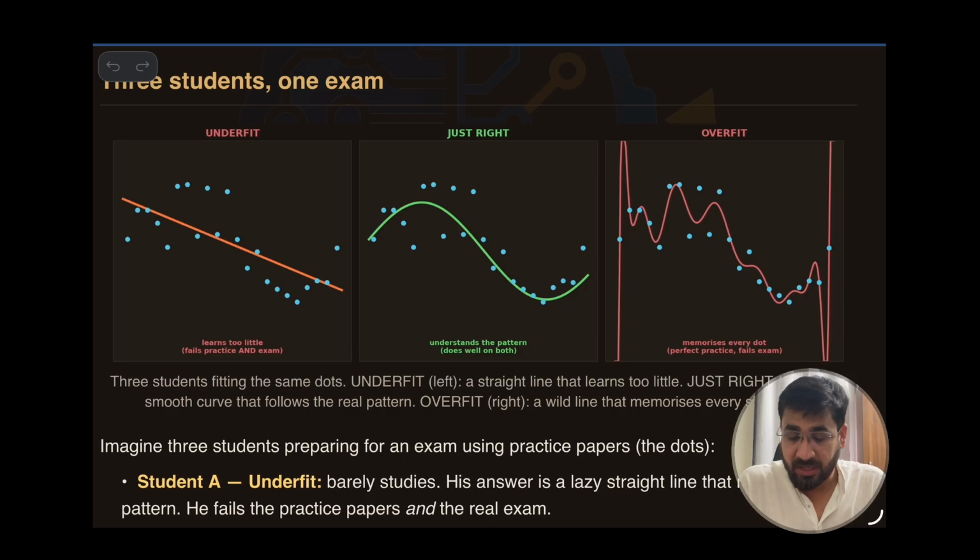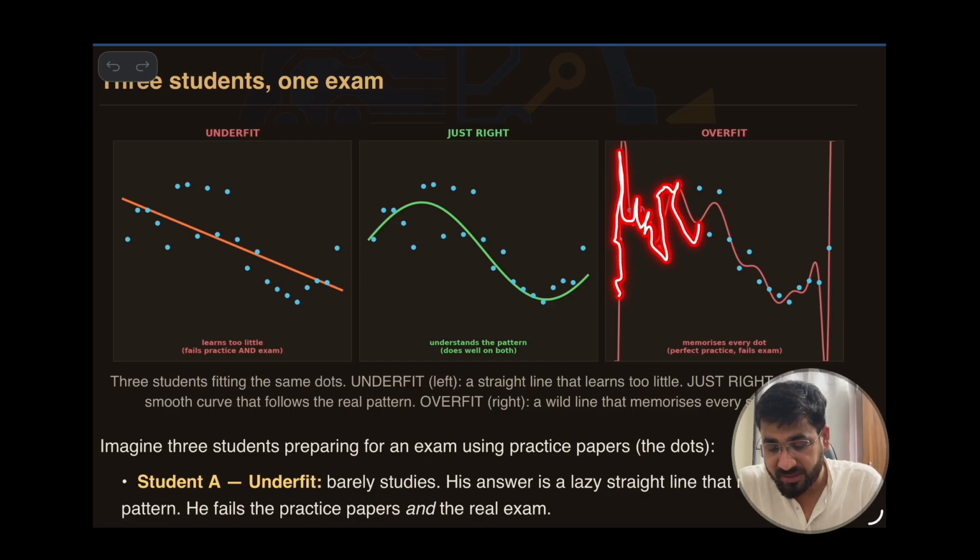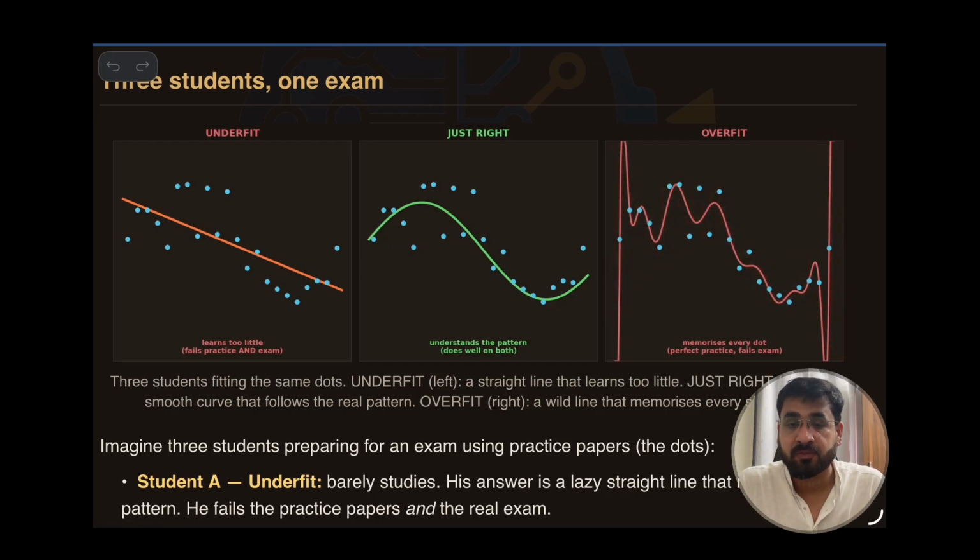Now come to the extreme right, overfit. What is this overfit doing? He or she is just memorizing each and everything. You can see it is going through each and every data point. Do you think this behavior will give them the best rank, or even a good rank? No.